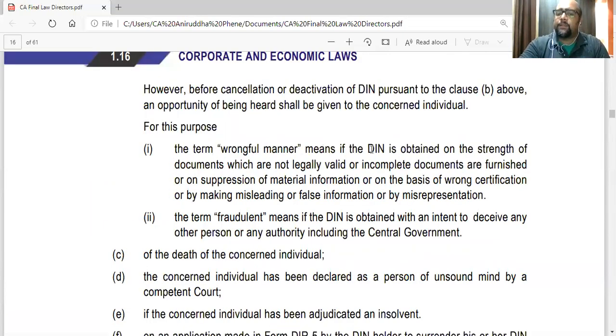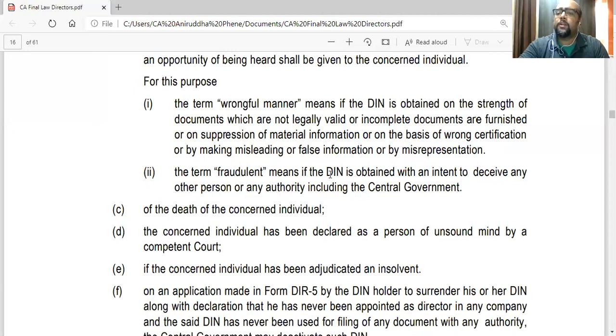The term wrongful manner means if the DIN is obtained on the strength of documents which are not legally valid, so fake documents he has submitted to obtain a DIN, or incomplete documents are furnished, or he has tried to suppress some information, suppression of material information, or on the basis of wrong certification. So he has said that the CS has certified, but actually the CS had not certified. Some other person had certified. Or by making misleading or false information, or by misrepresentation. Misrepresentation is basically shows that he is that person, but he actually is not. Fraudulent means the DIN is obtained with an intent to deceive any person, maybe the company or the government, anybody.